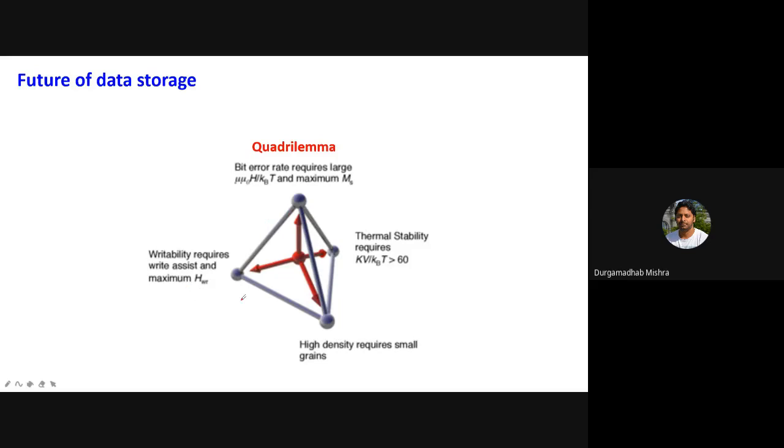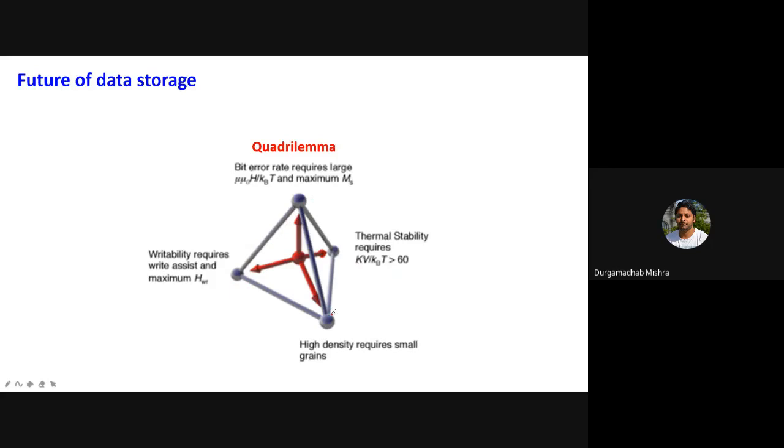And of course, when you have these small bits, the challenge is also how you can write it, because once you make it smaller, you have to make your writing head quite precise, and the coercivity will increase. So that is also a challenge. So all these four challenges have to be addressed simultaneously.